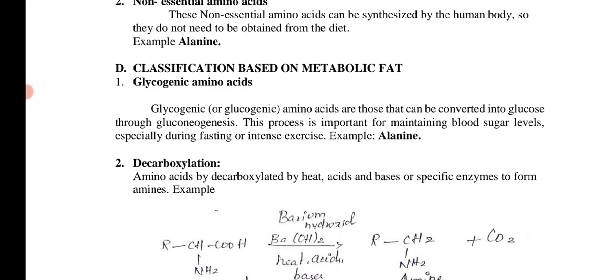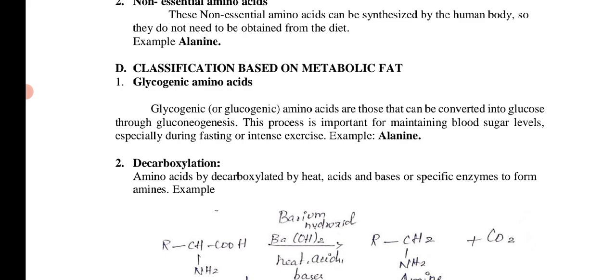Glycogenic or glucogenic amino acids are those that can be converted into glucose through gluconeogenesis. Gluconeogenesis is the synthesis of glucose from non-carbohydrate sources. This process is important for maintaining blood sugar levels, especially during fasting and intense exercise. An example is alanine.